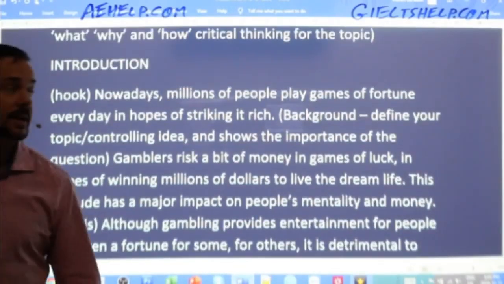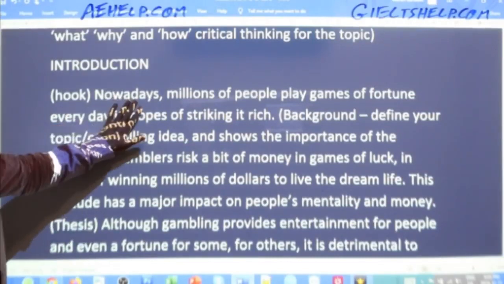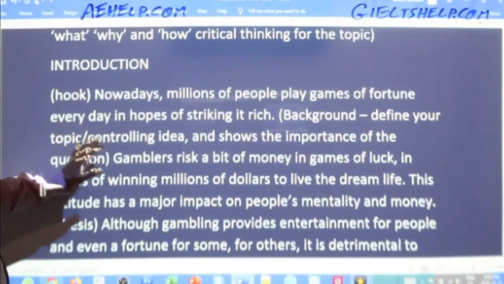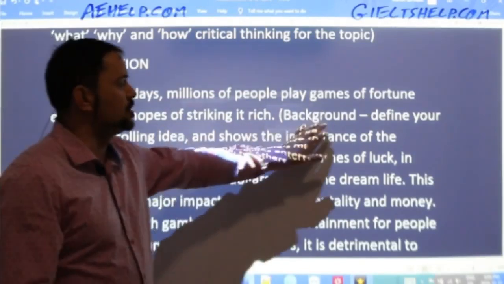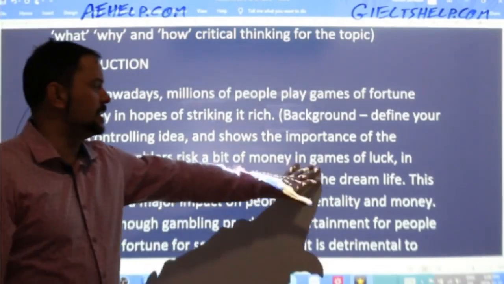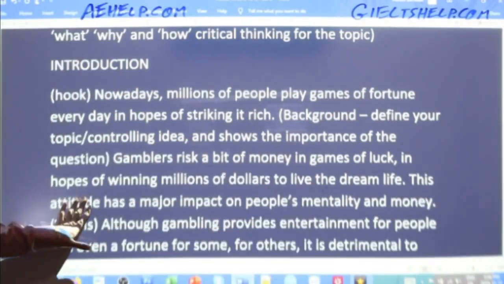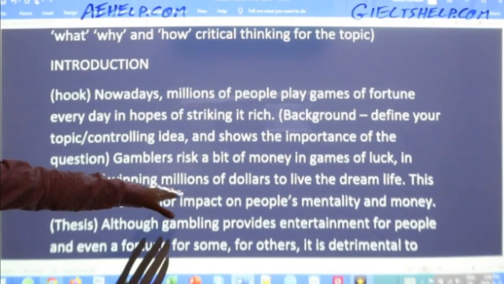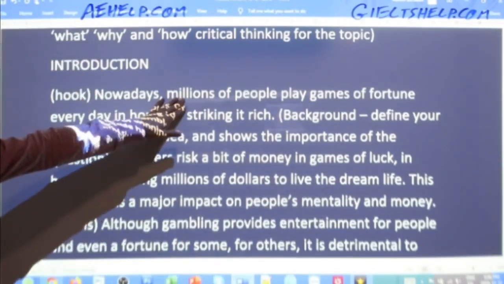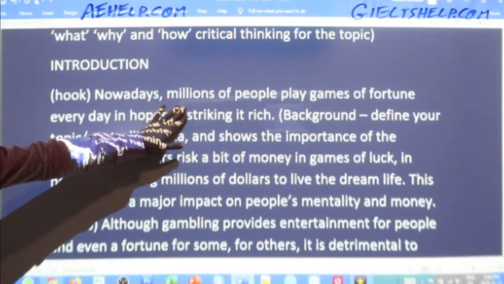So this is my introduction. Nowadays, millions of people play games of fortune every day in hopes of striking it rich. Gamblers risk a bit of money in games of luck in hopes of winning millions of dollars to live the dream life. I don't like repeating words in the same paragraph, not even once.